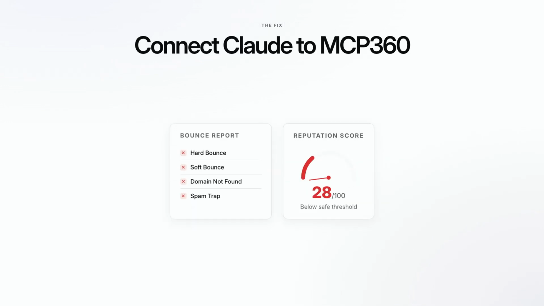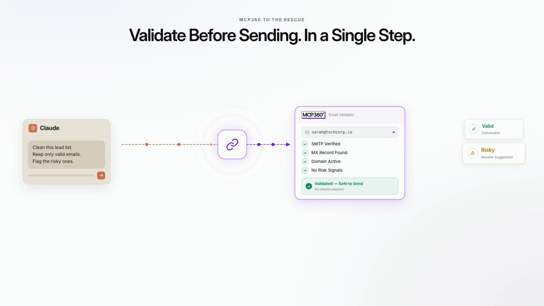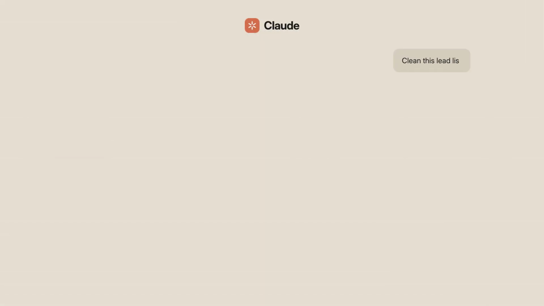Now connect Claude to MCP360's email validator. Claude can validate addresses before sending. In a single step, just ask, clean this lead list, keep only valid emails, flag the risky ones.